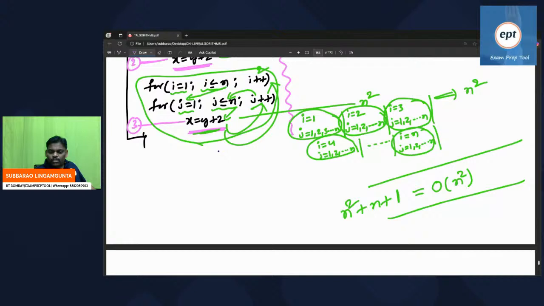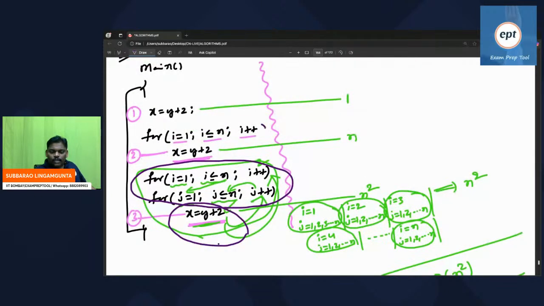If these supporting characters are not there, how will you execute n square times? If this supporting character is not there, how will you execute n times? If the supporting people are not there, how can he? If pillars are not there, how will the building be?